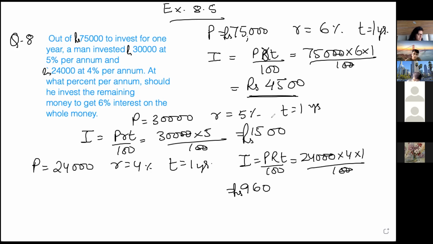Now the total money. What is the remaining amount?